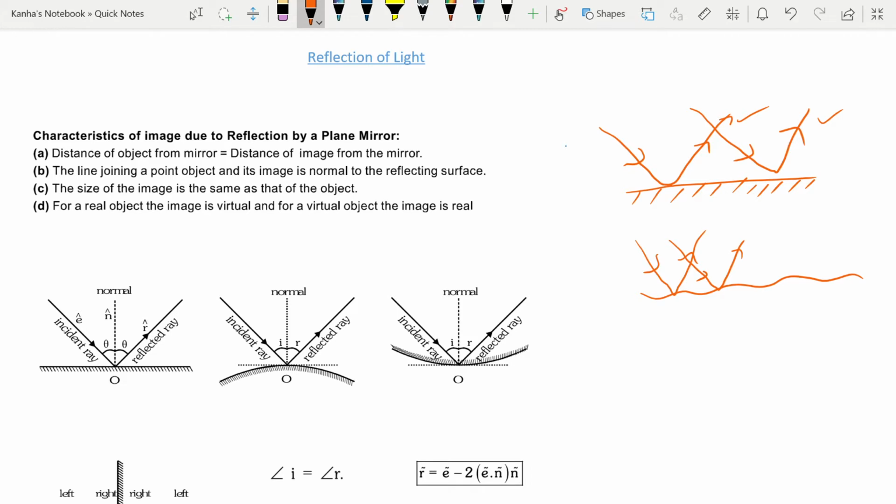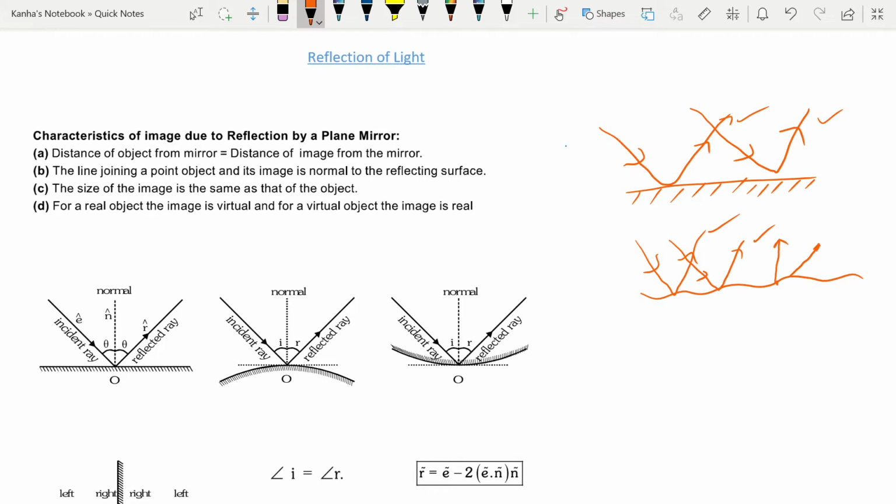In diffused reflection, when the surface is rough, light is reflected from bits of its plane surface in irregular directions. So these directions are not parallel to each other. It depends on where the light strikes. If the light ray strikes here, then the reflected ray will be here. If it strikes here, the reflected ray might be in this direction. These are some basic definitions.